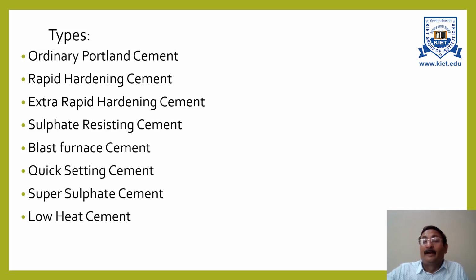And since we are restricting the heat liberation, that is why the strength gain is also very less. So in 7 days, the strength gain should not be less than 160 kg per centimeter square. Whereas in the case of ordinary Portland cement, the strength gain in 7 days should not be less than 220 kg per centimeter square. So you have seen the difference between the gaining of strength.